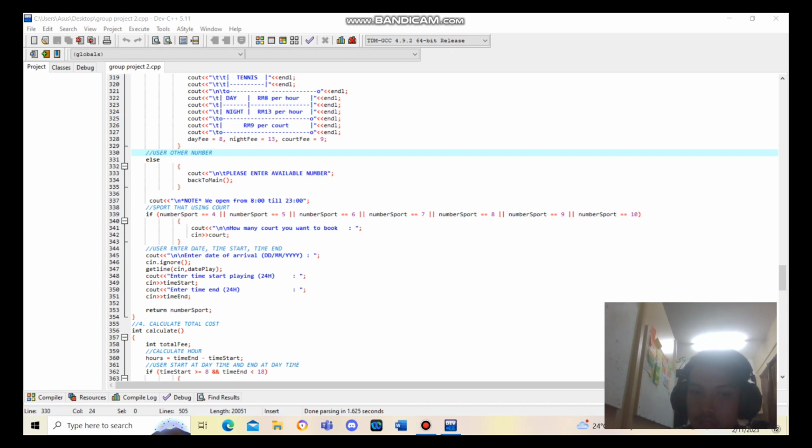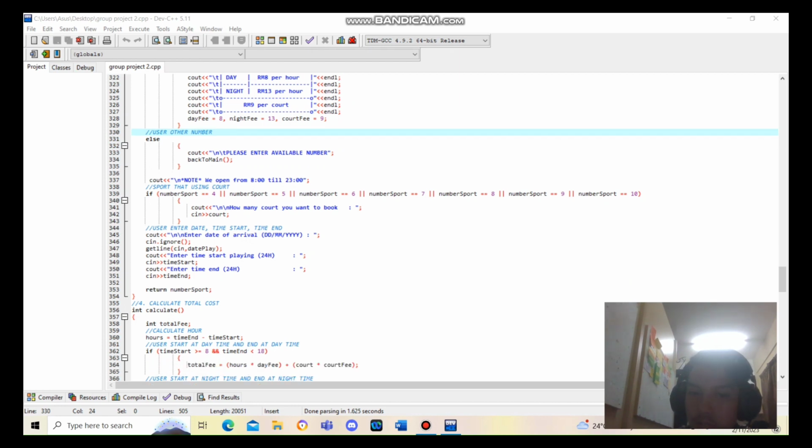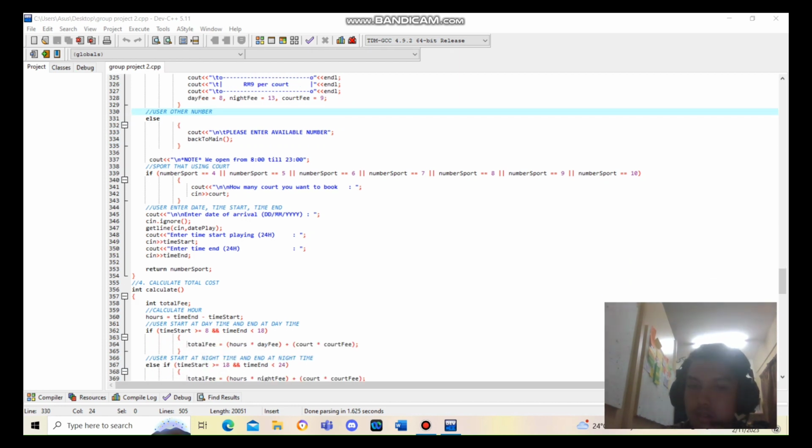But there are sports that use courts and sports that don't use courts. Like 1 to 3, they don't use courts, so we only have 1. So in 4 to 10, they can display how many courts they want.